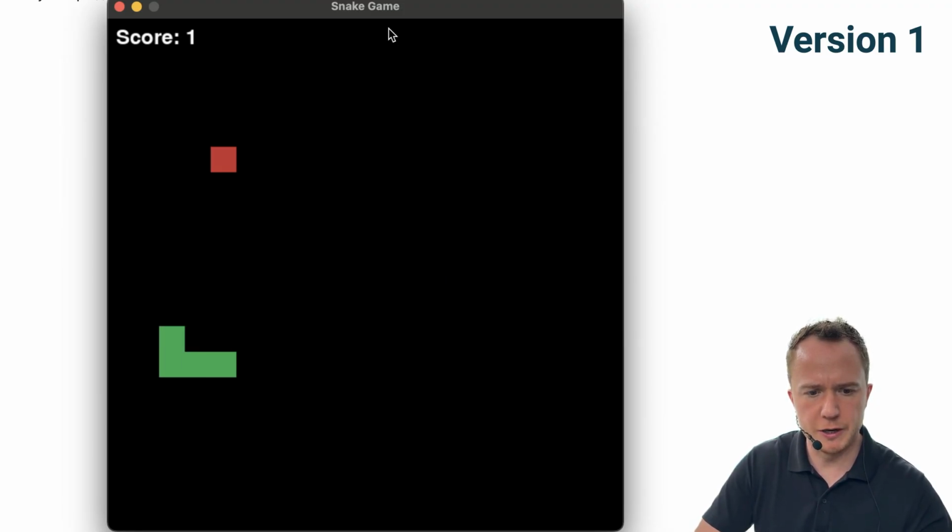Let's see if we can do 180 turns. No, they're not possible. Oh. Did you just see the game crashed? So I just hit down left quickly and the game crashed. There's definitely still a bug in there. Let's go back to Claude and fix that.